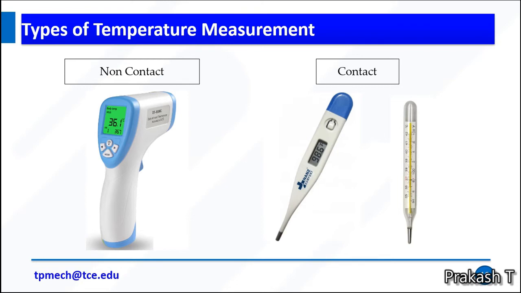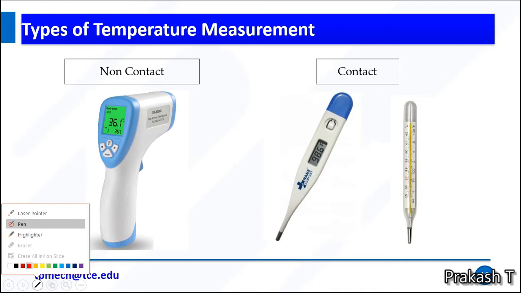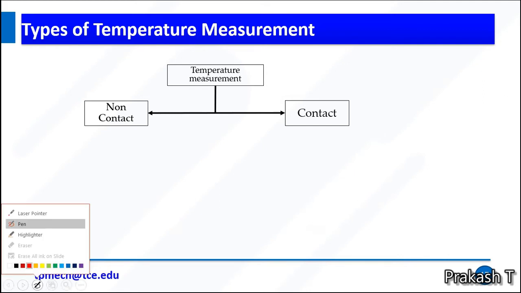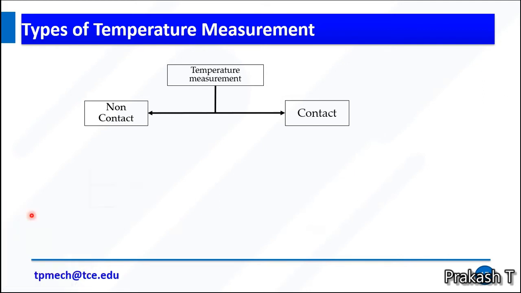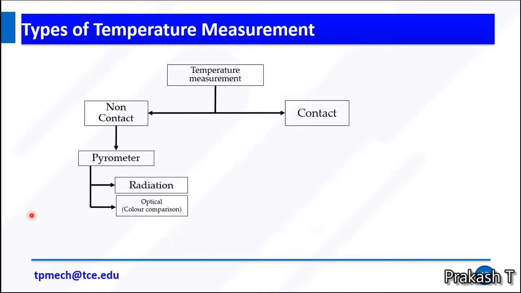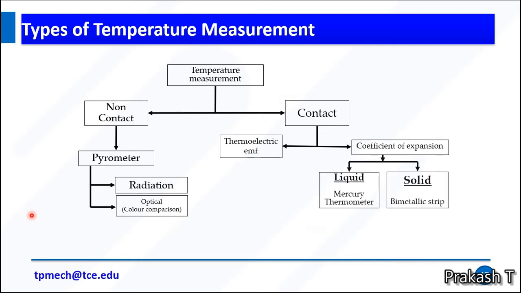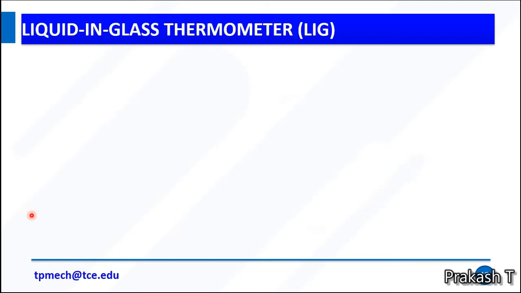Types of temperature measurements. We have two main types: one is non-contact, another one is contact. From this image, you can observe the common contact types, and the non-contact types. So temperature measurement can be classified in two ways: non-contact and contact type. Non-contact: we have the pyrometer, which may work on the principle of radiation or optical. Contact: thermoelectric, coefficient of expansion of liquid and solid, as well as thermocouples and thermistors.